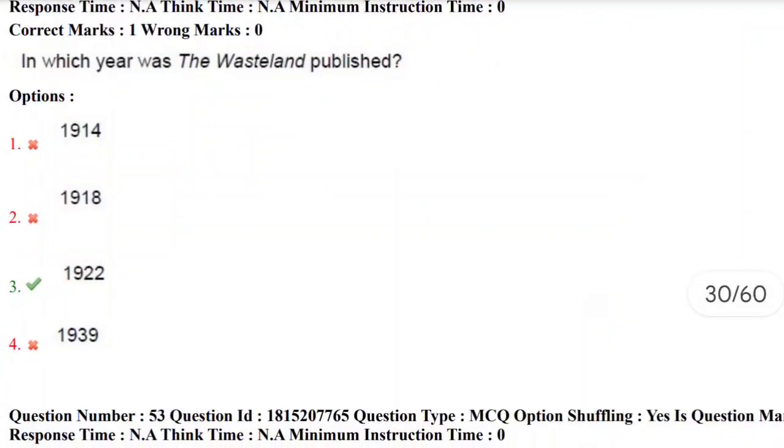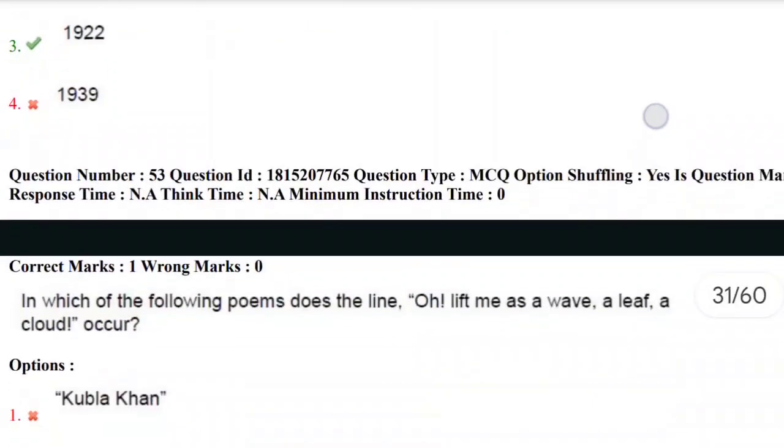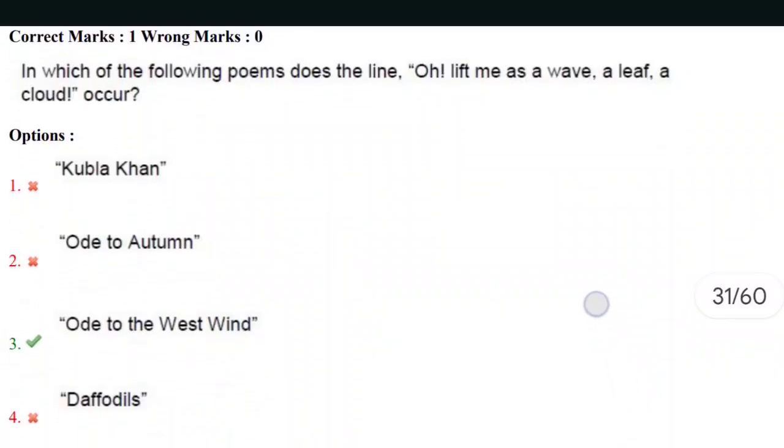In which year was The Waste Land published? Yes, The Waste Land is a famous work written by T.S. Eliot. So the correct answer is the third option, that is 1922. T.S. Eliot's The Waste Land was published in the year 1922. So the correct answer is the third option. Let's move towards the next question, the 53rd question.